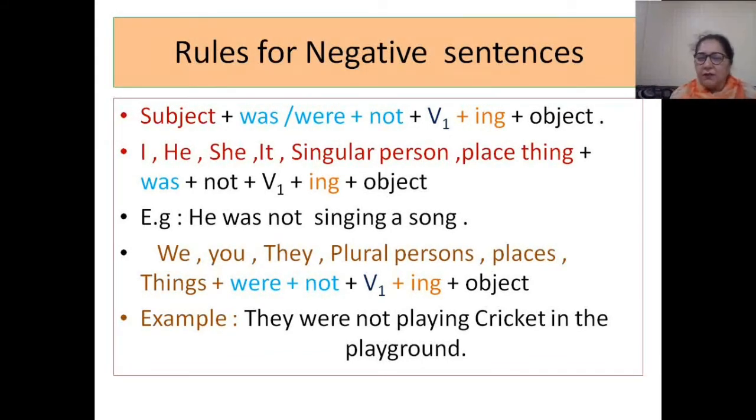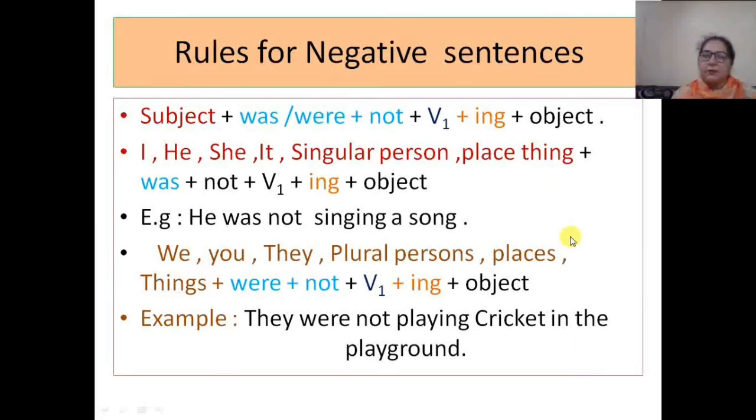Example, he was not singing a song. I have given the explanation where we are using was and where we are using were. Right, and I am also explaining where we are supposed to use not. So in this, he was not singing a song. I am using was according to the subject, and I am using not because it is a negative sentence. They were not playing cricket in the playground. Here again I am explaining, were is according to the subject and not is according to the negative sentence.